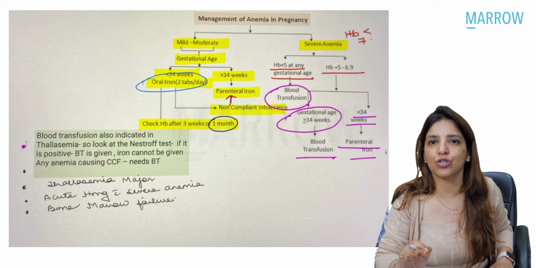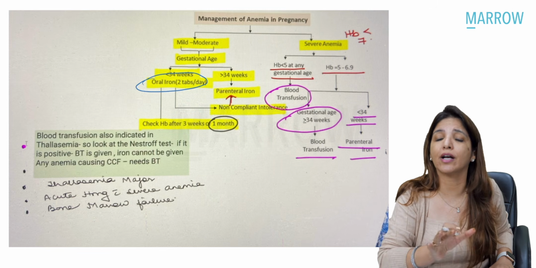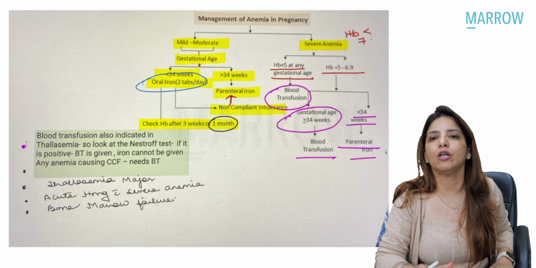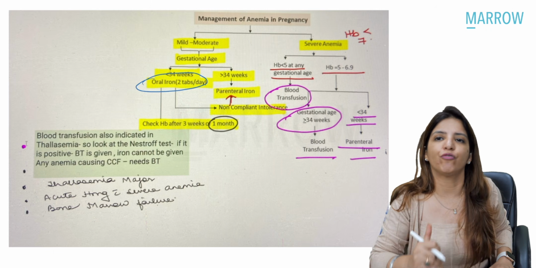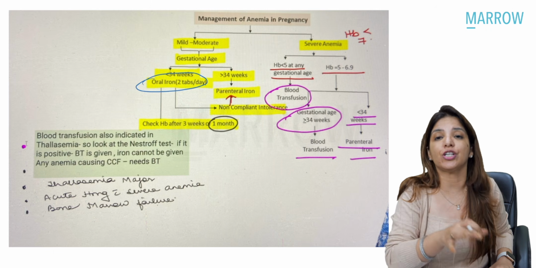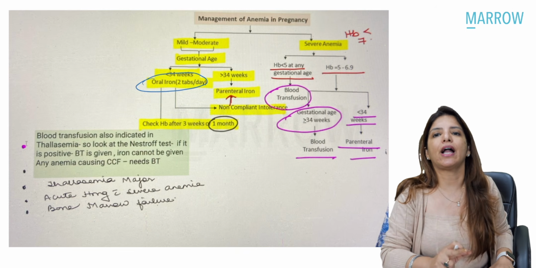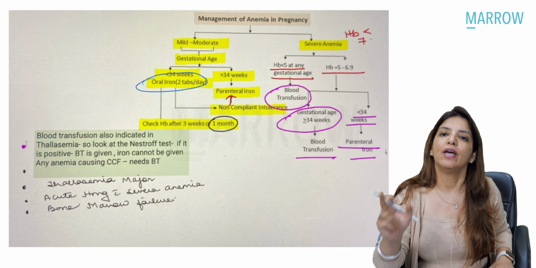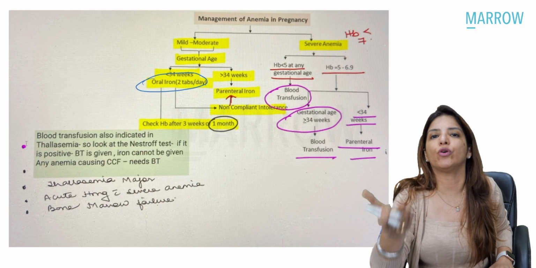So at least 3 weeks, and the recommended is 1 month. So after 1 month, I'm going to check her hemoglobin, and if her hemoglobin doesn't increase, then either she's a case of refractory anemia or she has been non-compliant. If she has been non-compliant, in that case, I'm going to switch her to the parenteral iron, because for parenteral iron, I am going to give the iron.